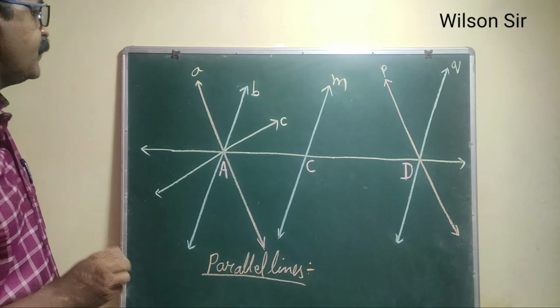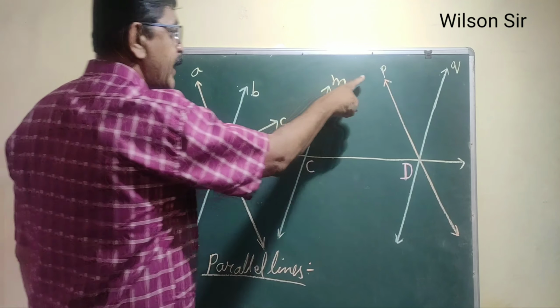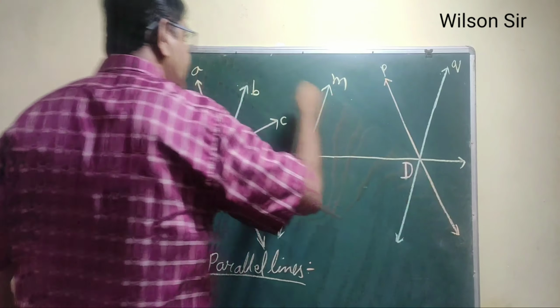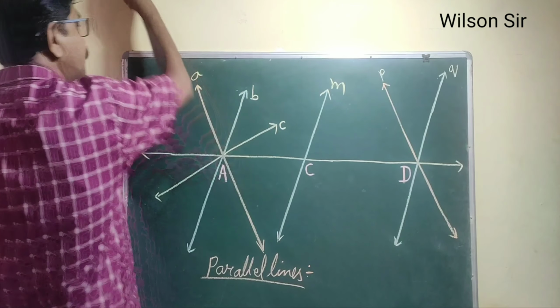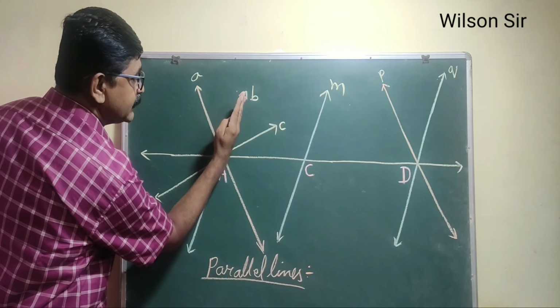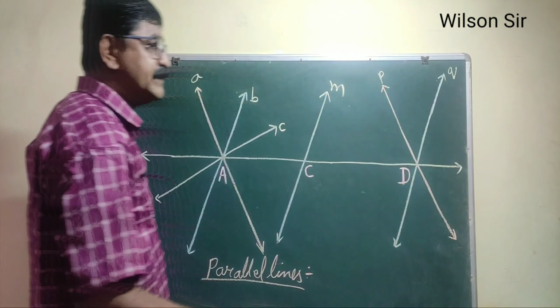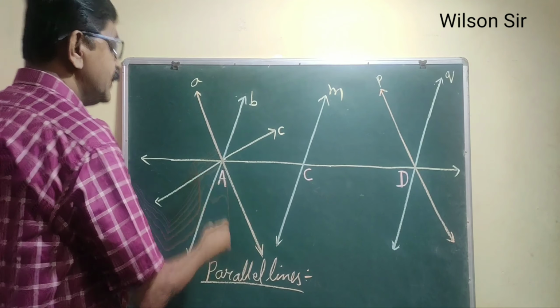Next, line A is also parallel to line P. See, this is going in this way, this is going in this way. Both are going in the same direction, and these three lines are going in the same direction without intersecting each other. So how will you write parallel lines?